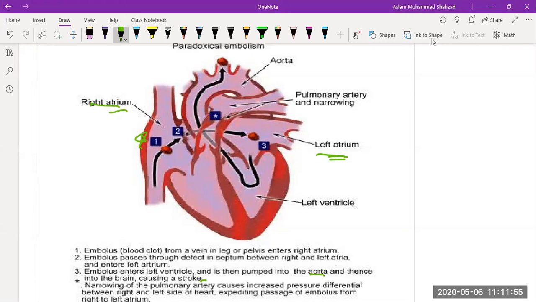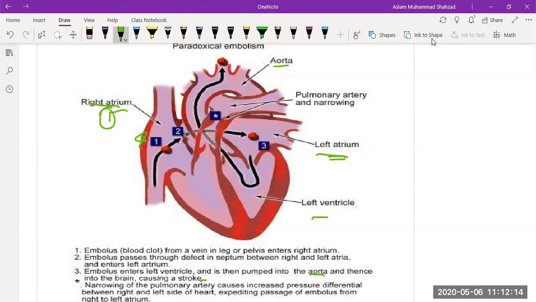So paradoxical embolism is actually the traveling of a blood clot from the right atrium to the left atrium, and then from the left ventricle to the aorta and through to the brain. So you can see this is a series of steps.